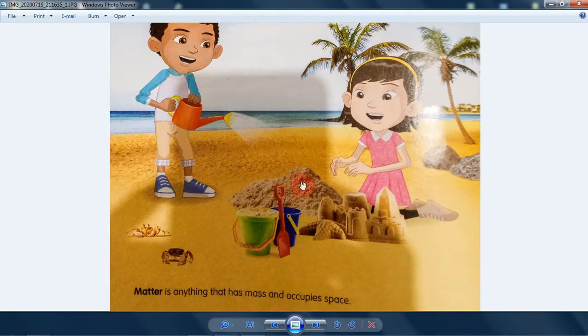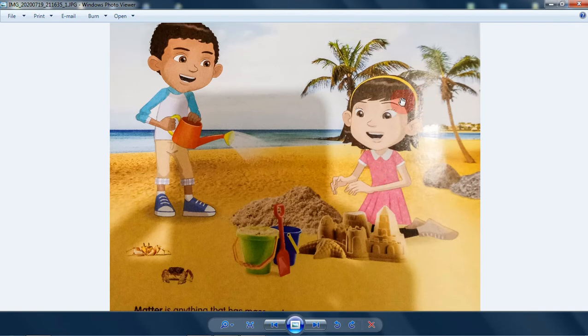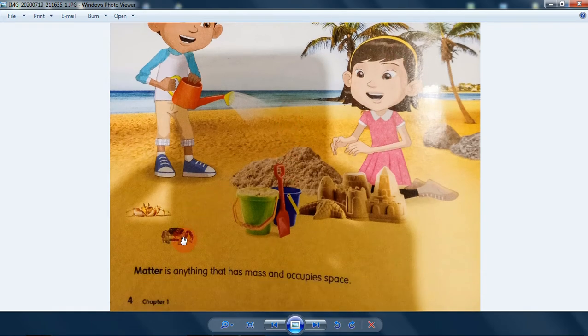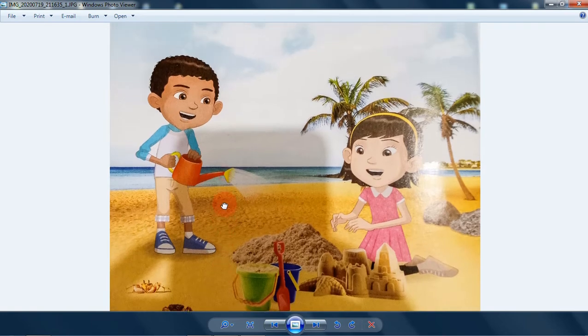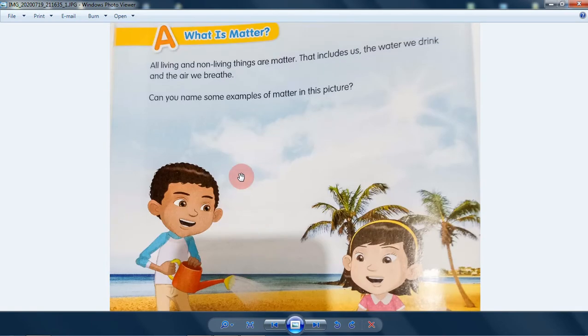This sand bucket and this sand castle and this girl and this coconut tree, it's a matter. And this crab, all of it is a matter.